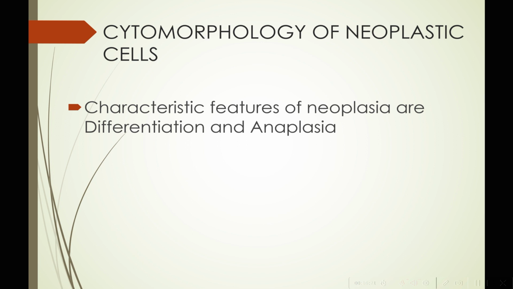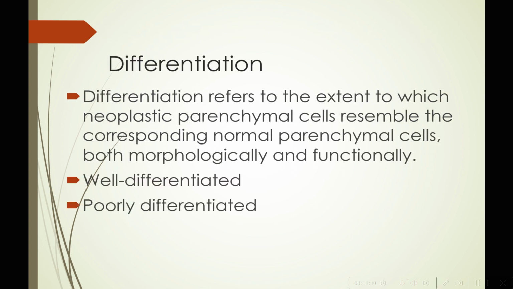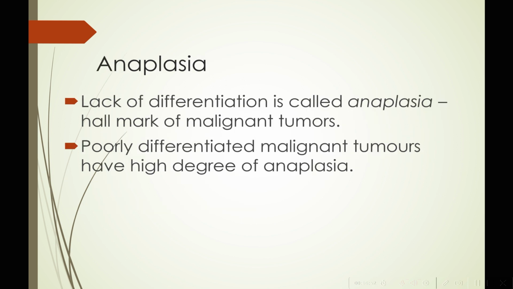So, cytomorphology of neoplastic cells. Characteristic features of neoplasia are differentiation and anaplasia. What is differentiation? Differentiation refers to the extent to which neoplastic parenchymal cells resemble the corresponding normal parenchymal cells, both morphologically and functionally. So based on how well they resemble their original parenchymal cells, they can be classified as well differentiated or poorly differentiated tumors.